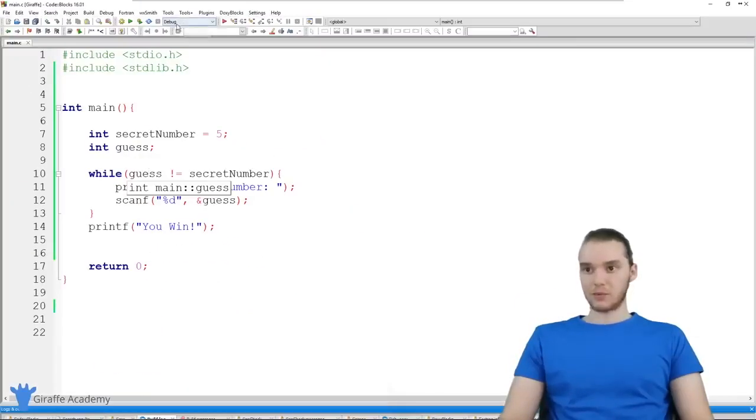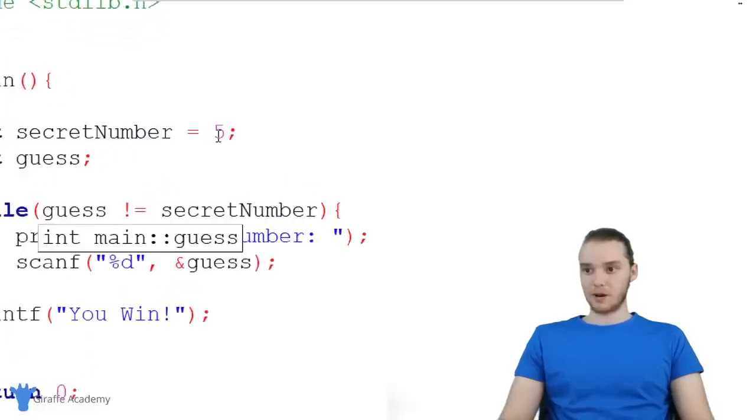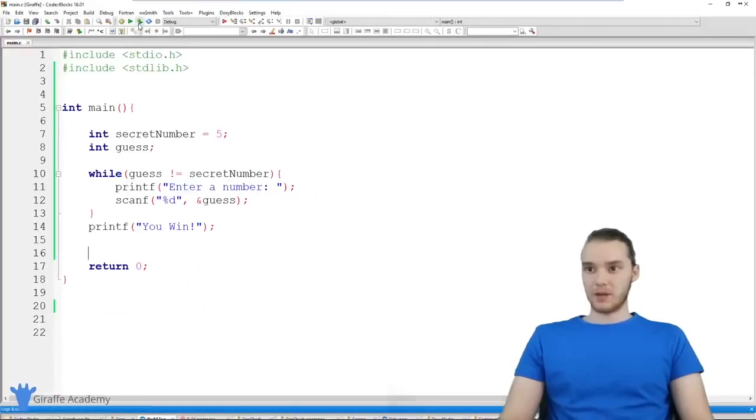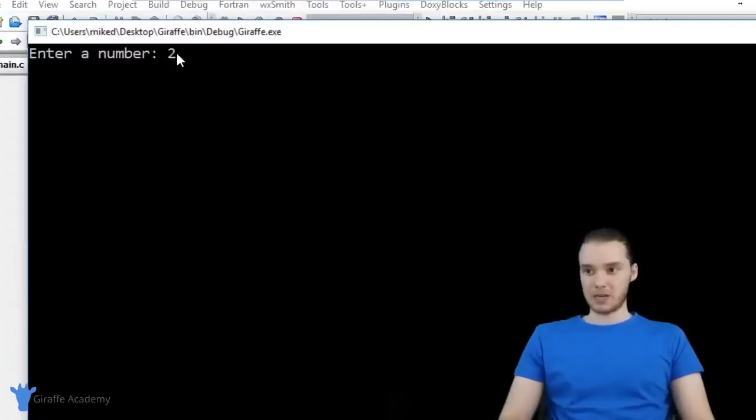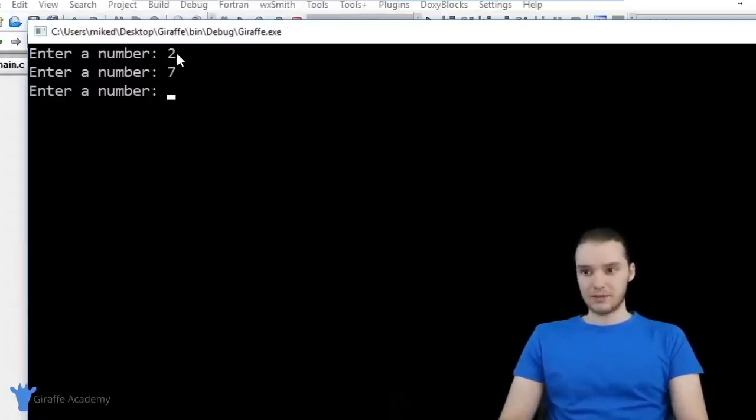So let's try to run this, and we'll see if we can guess the secret number. So remember, secret number is 5. So I'm going to run the program. It says enter a number. So let's just kind of botch the guesses. 2, 7, 8, 9, 3.